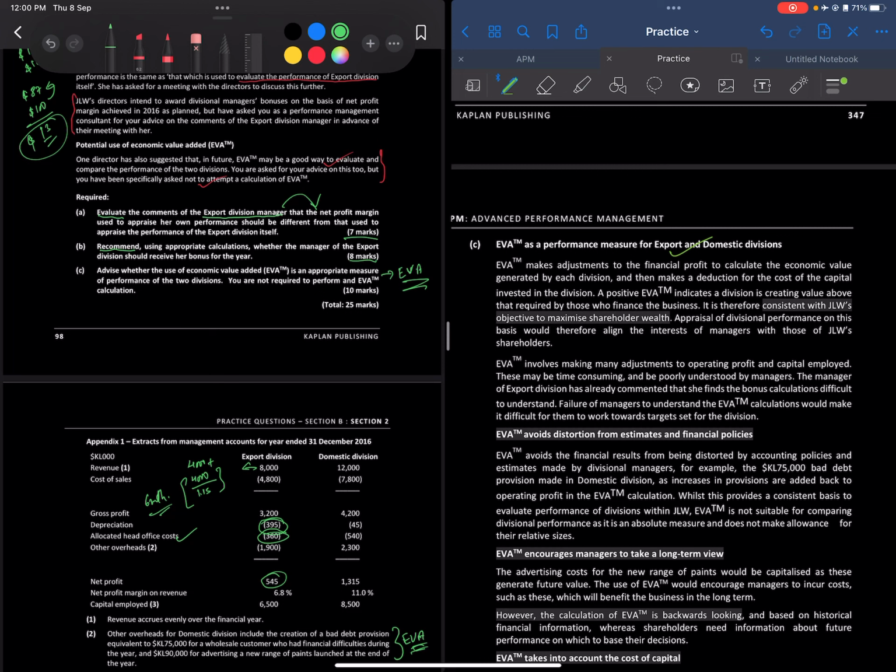So positive means that it's creating value for those who finance the business. So in this case, it would be in line with the shareholders' wealth maximization objective, and appraisal of the divisional managers on this basis would align the interest of managers with that of the shareholders, right?